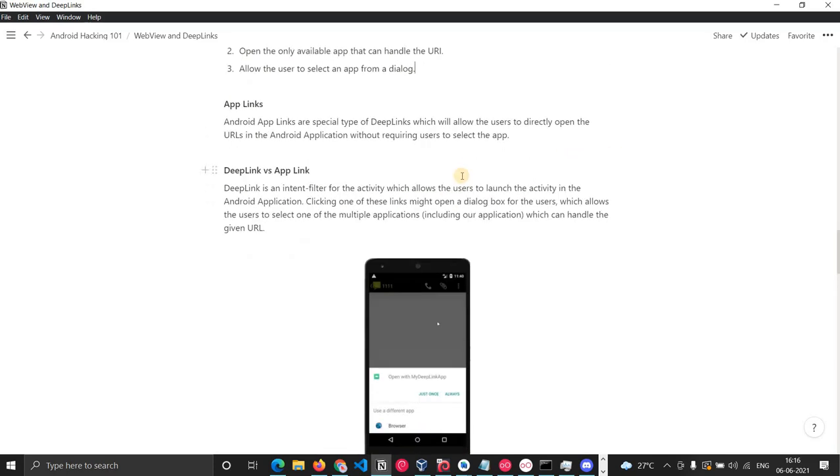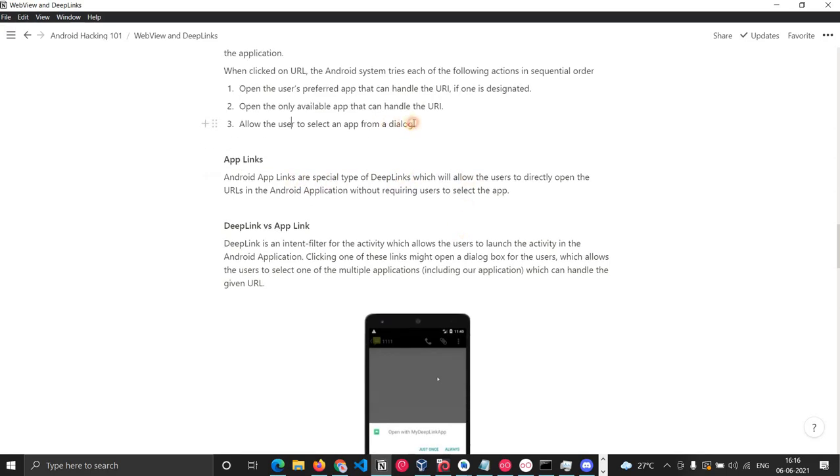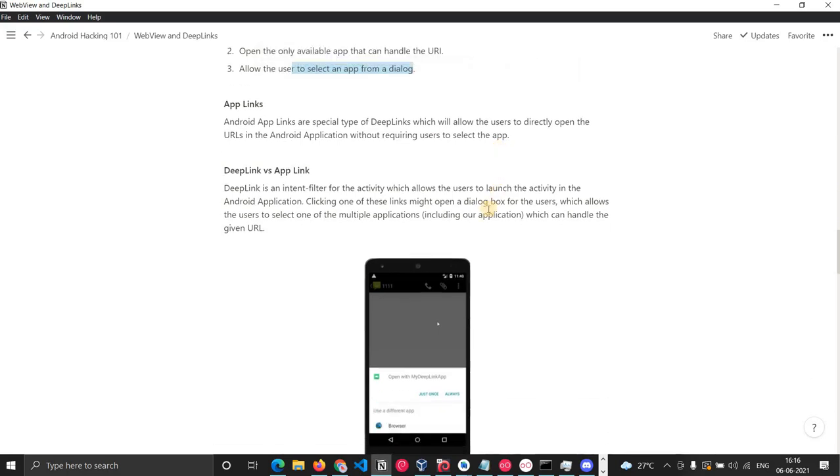What will happen? There is one more thing called app links. App links are nothing but a special kind of deep link. In a deep link you get a pop-up, right? As I said, it allows the user to select an app from the dialog. But in app links, you won't get a dialog. The user will directly go into the application. So you don't have to see the dialog and click that particular application to launch it. That thing will not come into the picture.